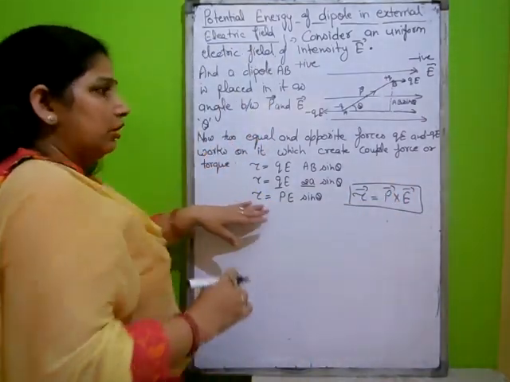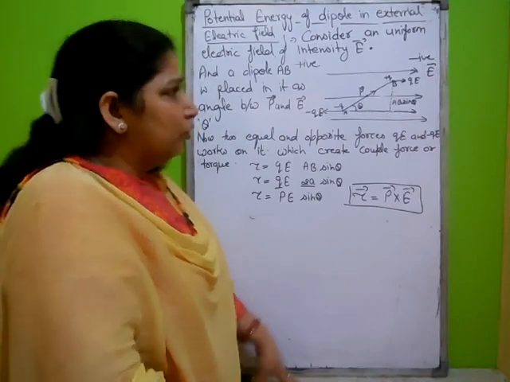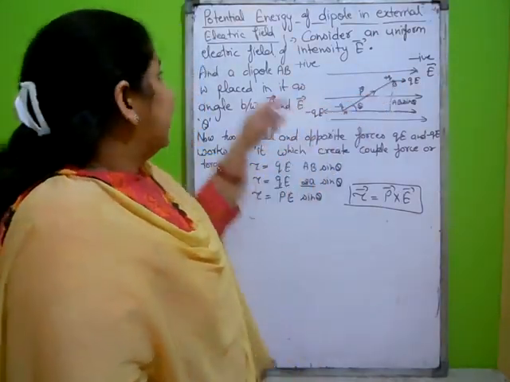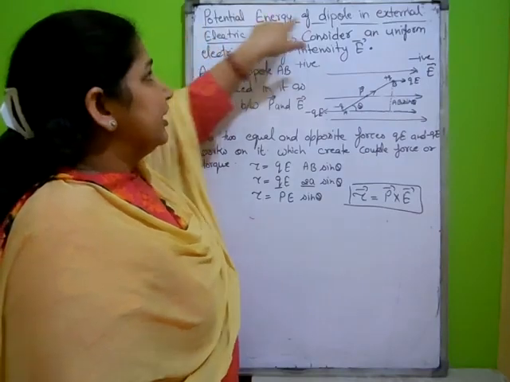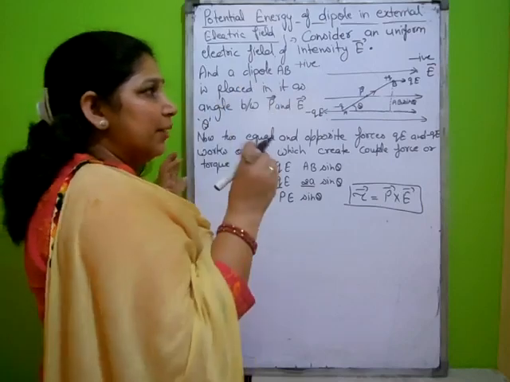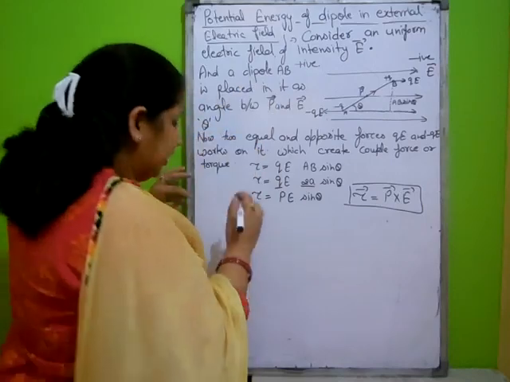Now this is the torque, but we need the work done to place the dipole in uniform electric field, which is stored as potential energy of the dipole. To find the work done, we rotate it by a small angle d theta.